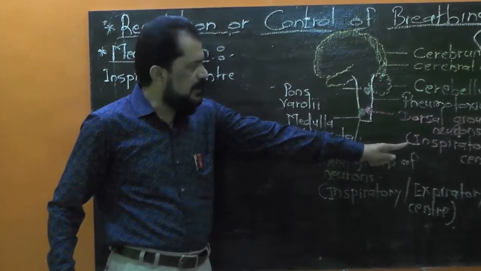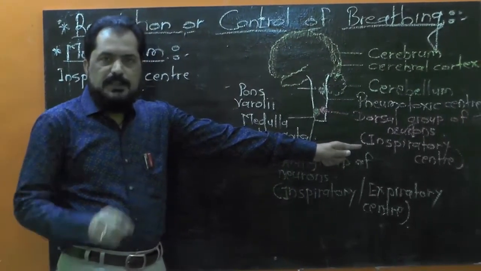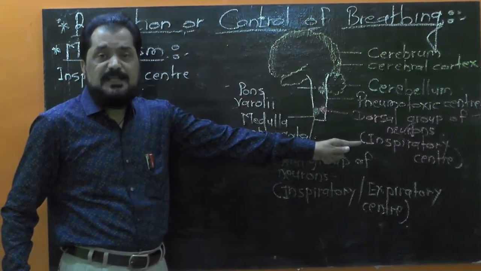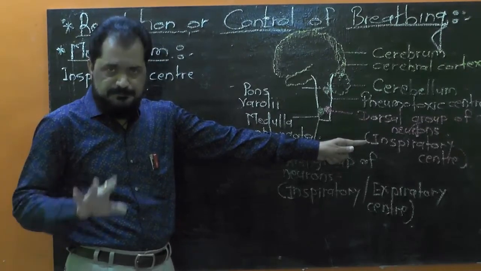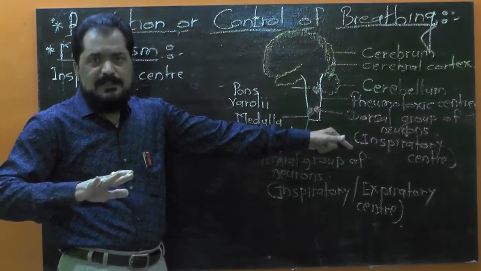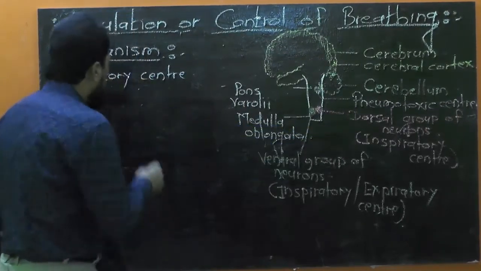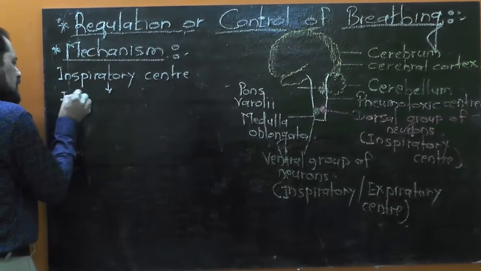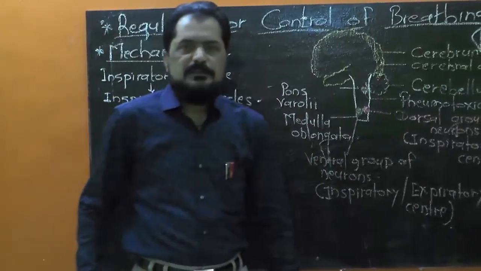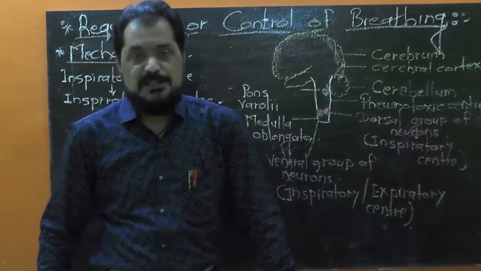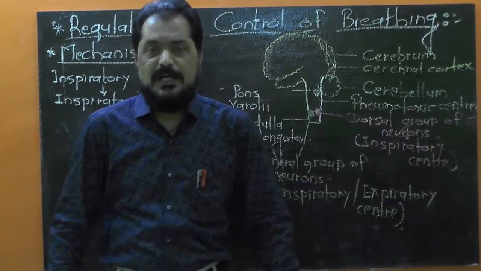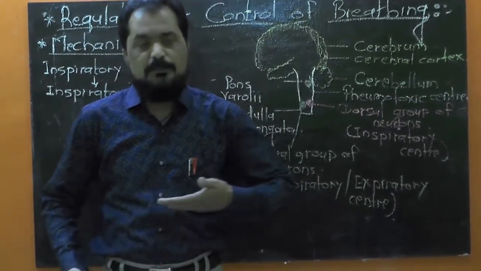Inspiratory center, that is the dorsal group of neurons, sends signal and thus brings about the contraction of inspiratory muscles. Do you remember inspiratory muscles? Inspiratory muscles means the external intercostal muscles present in between the ribs. We have studied in our initial topic. As well as the peripheral muscles of abdominal diaphragm.